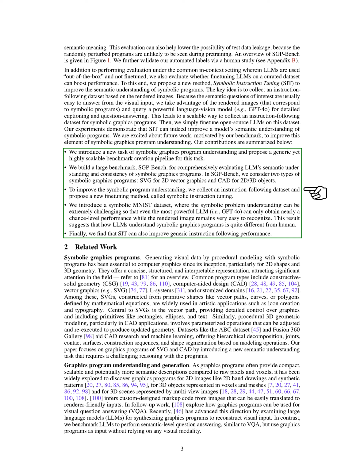Section: Related Work. In this section, we discuss related work in symbolic graphics programs. Generating visual data through procedural modeling with symbolic programs has been crucial in computer graphics, especially for 2D shapes and 3D geometry. These programs provide a clear and structured way to represent graphics, which has garnered significant interest in the field. Common types of programs include constructive solid geometry, computer-aided design, vector graphics like SVG, L-systems, and specialized domains.